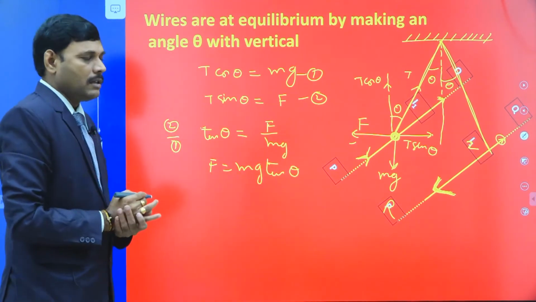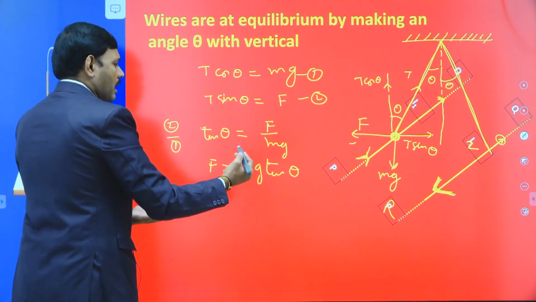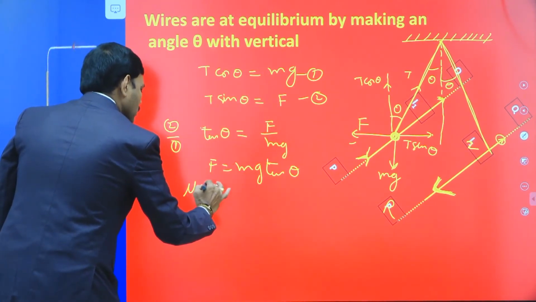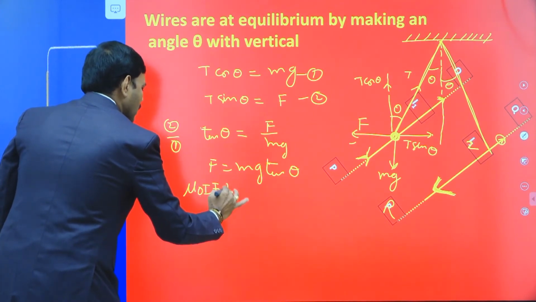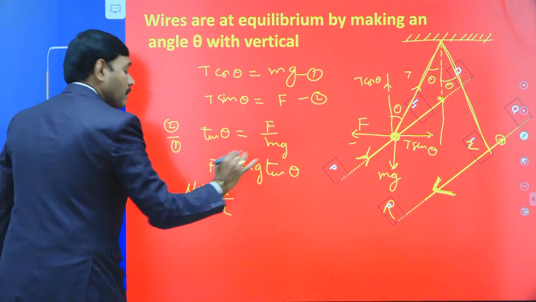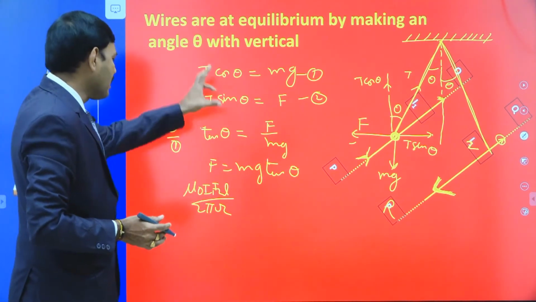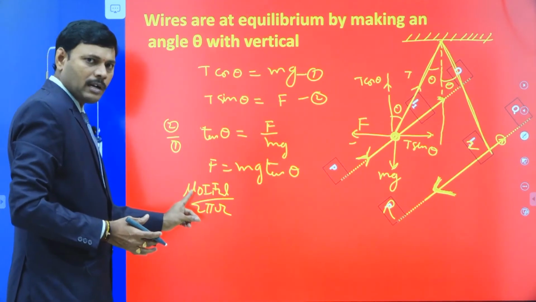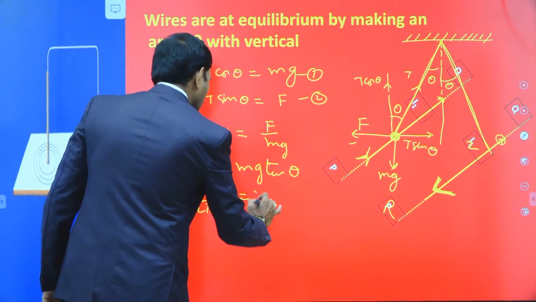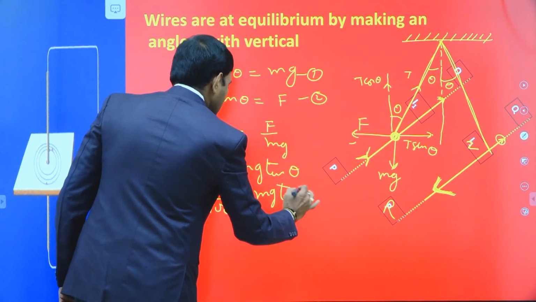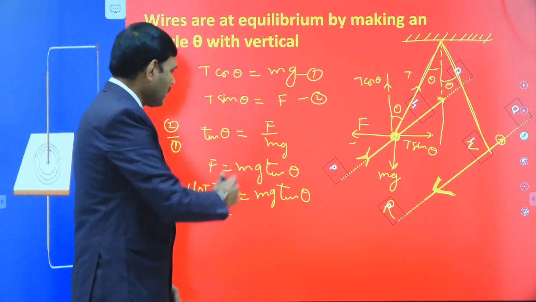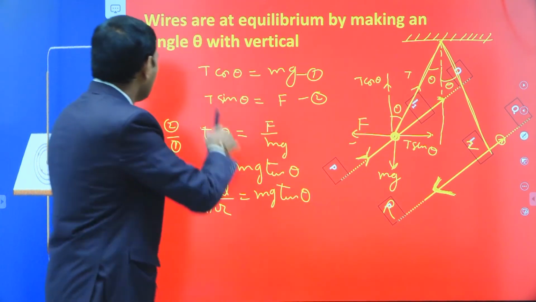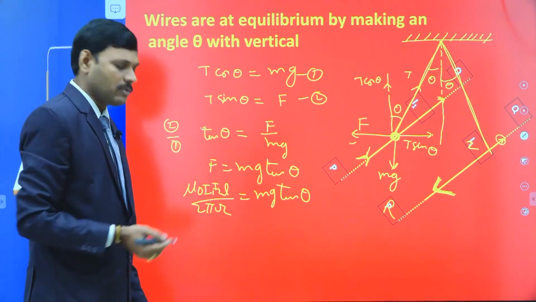Very good application. F is the magnetic repulsion force between the wires on a part of length L. It is mu naught I1 I2 L by 2 pi r, the same expression for magnetic force that we repeated before. So the repulsion force between two long parallel wires on a part of length L, mu naught I1 I2 L by 2 pi r, must be equal to mg tan theta. If this condition is satisfied by the wires because of their currents, then the wires are in equilibrium at angle theta with the vertical. So I explained the equilibrium condition. Let us move on to the next application.